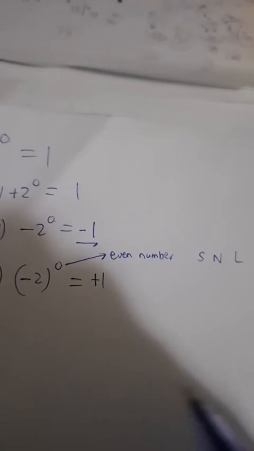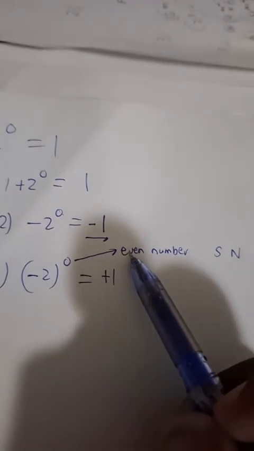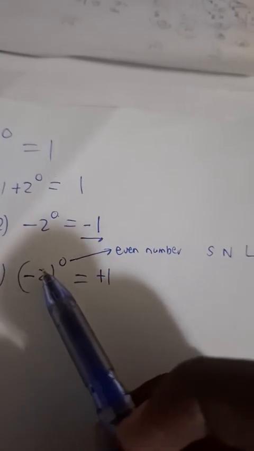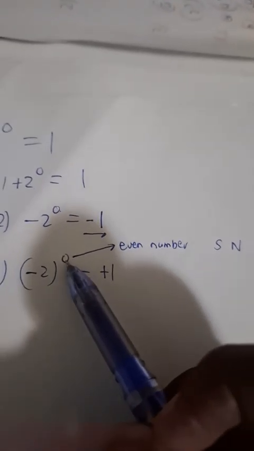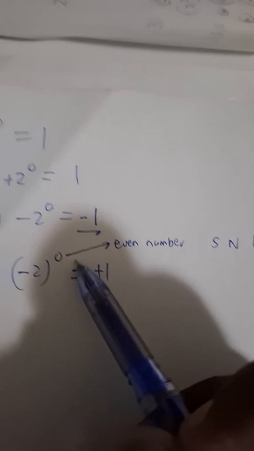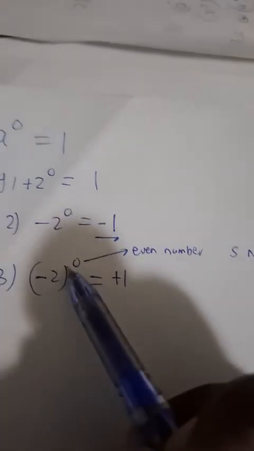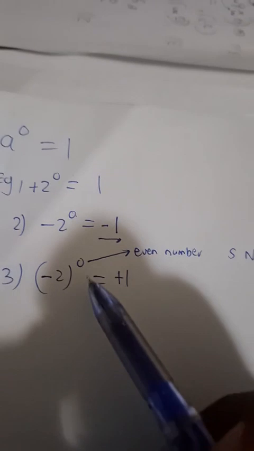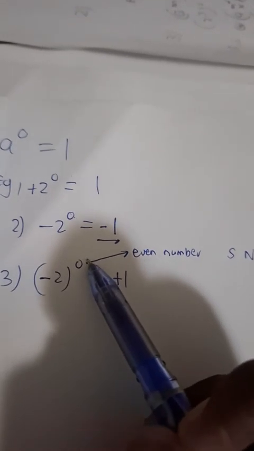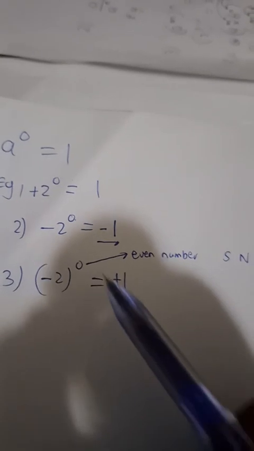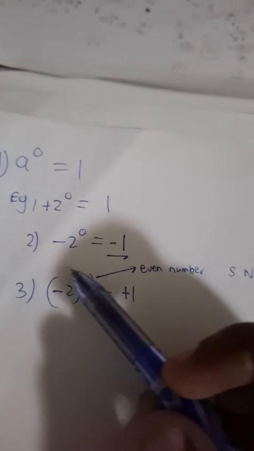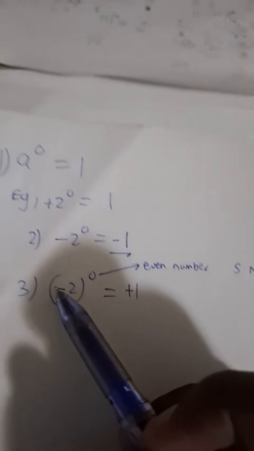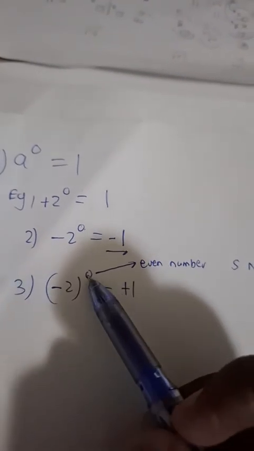So listen to me then. Since 0 is an even number, even numbers do something magical to the signs. Exponents that are even do something magical to negative signs. What do they do, guys, to negative signs? Even exponents do what to negative signs? If those signs are within the bracket where those exponents are raised, what happens to the negative sign if an even exponent is applied to it?